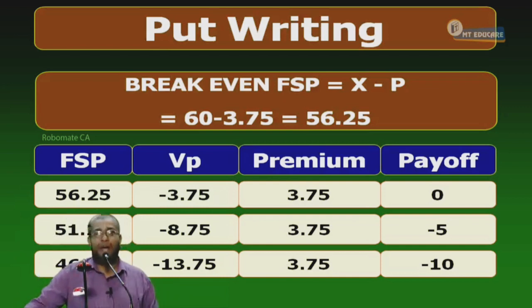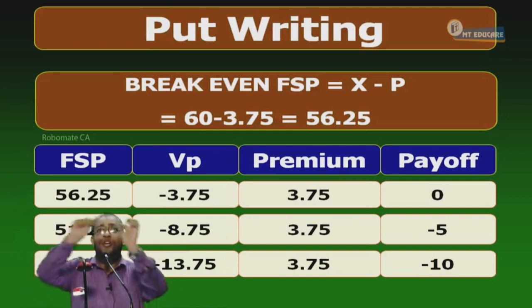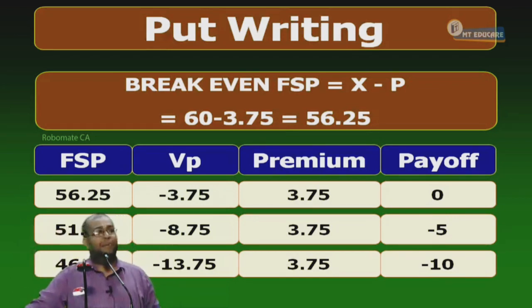Put dash call parity equation and arbitrage. Point number 6.